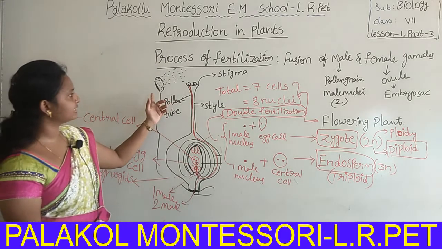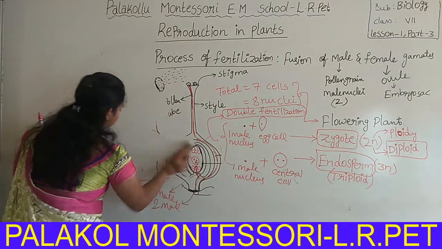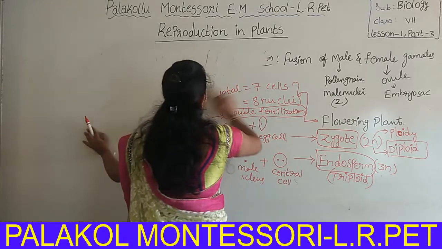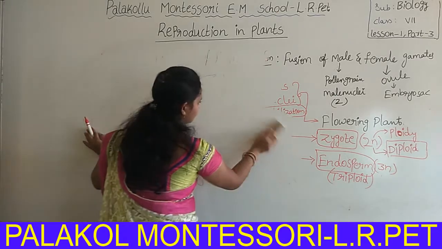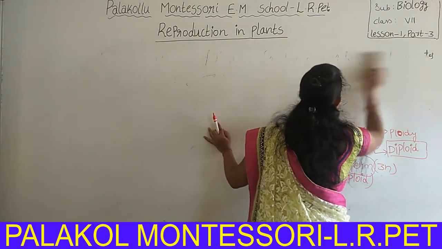Before fertilization, pollination will occur. Then this zygote develops into an embryo.